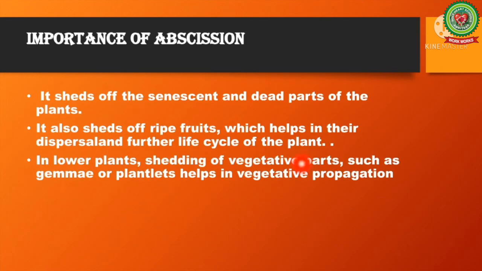Importance of abscission. It sheds off the senescent and dead parts of the plant. It also sheds off ripe fruits, which helps in their dispersal and the further life cycle of the plant. In lower plants, shedding of vegetative parts such as gemmae and plantlets helps in vegetative propagation. This is all for this chapter.